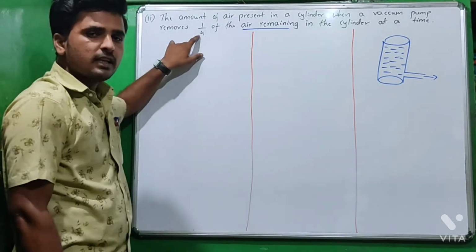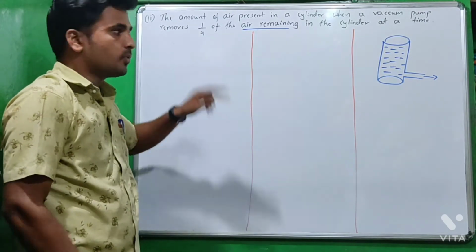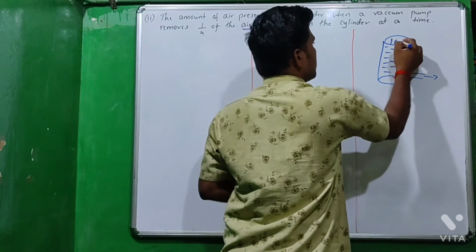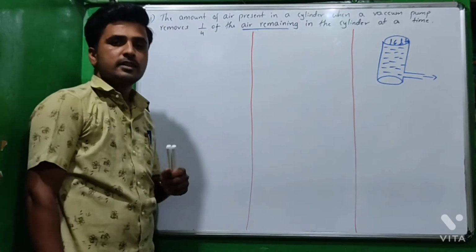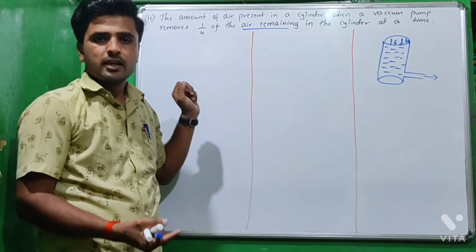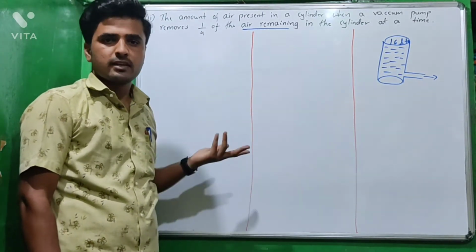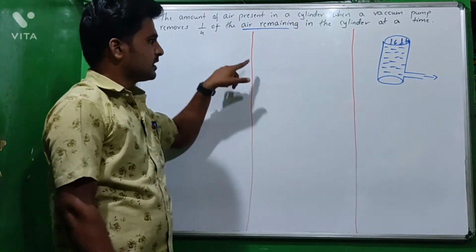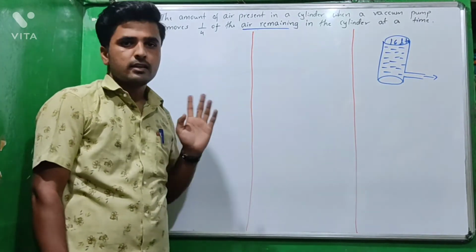So the initial amount of air present in the cylinder is 16. 4 4s are 16. 16 liters of air present in the cylinder. For example, if it is 1/5, 5 5s are 25, or take the multiples of 5. Here 4 is there. Take the multiple of 4, that may be 40 also. We can take any for easy calculation. 4 4s are 16, so the 16 liters of air present in the cylinder.